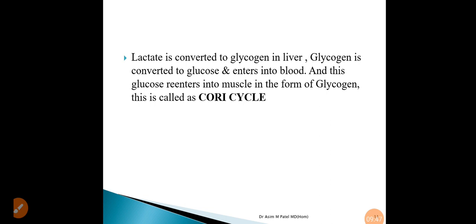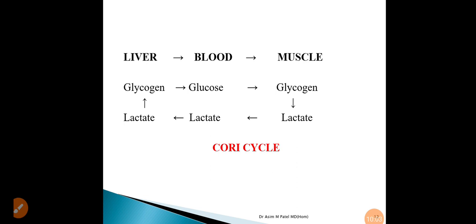This lactate is converted to glycogen in the liver. Glycogen is converted to glucose and enters the blood. And this glucose re-enters muscle in the form of glycogen. This is called the Cori cycle. Here you can see the Cori cycle.